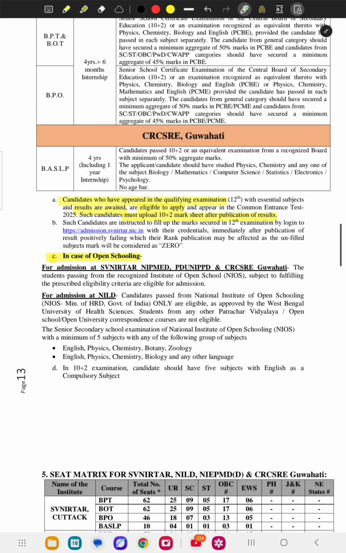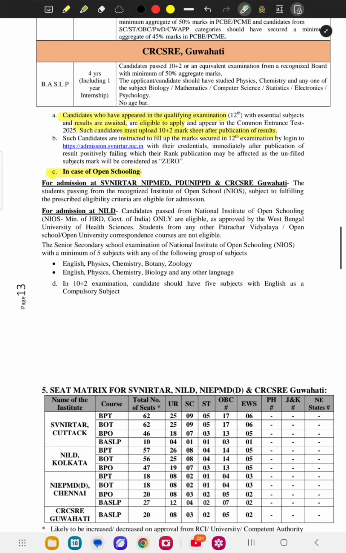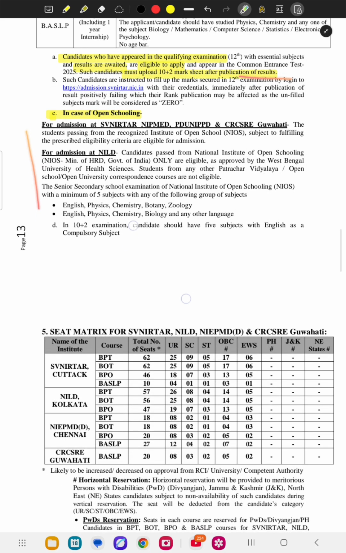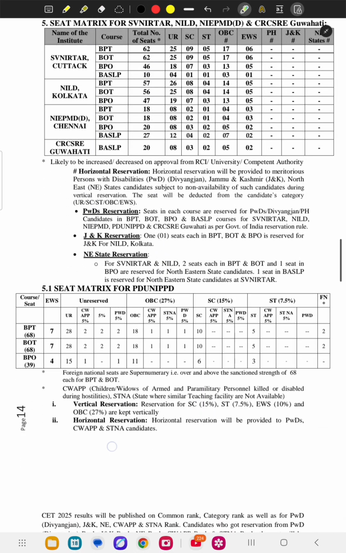Candidates who have appeared in the qualifying examination and whose results are awaited are eligible, meaning those who have completed 12th just now. Only 2-3 days before, CBSE has declared their results. So those who are awaiting results can be eligible to apply, and the publication of results. Now there is the seat matrix, I will tell you in the next video.